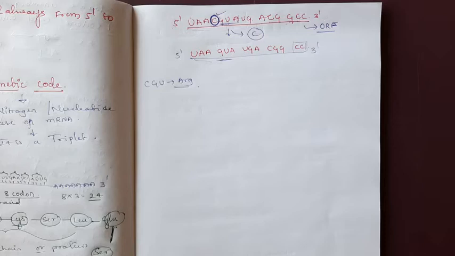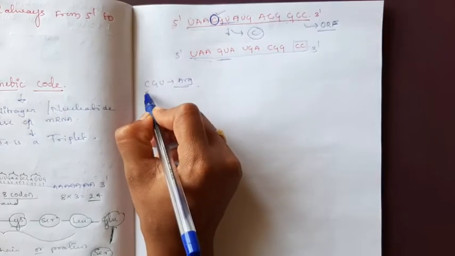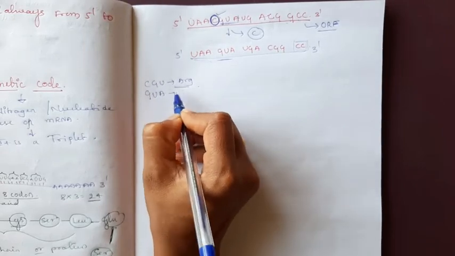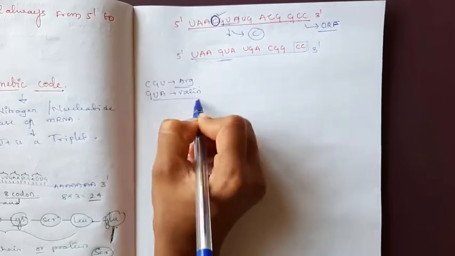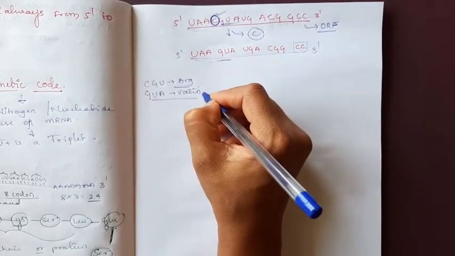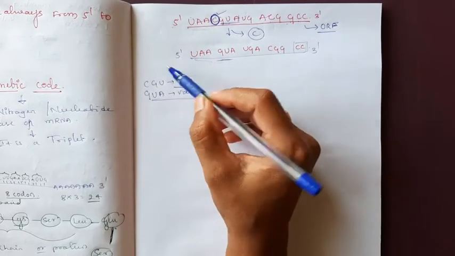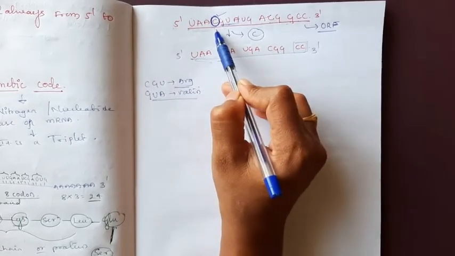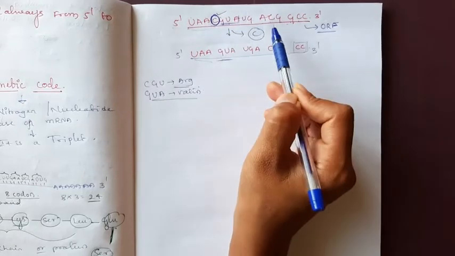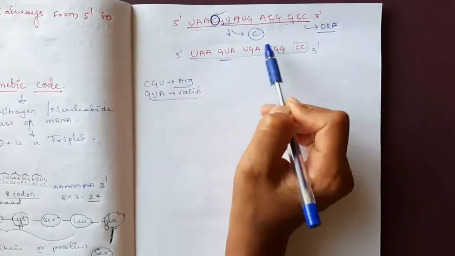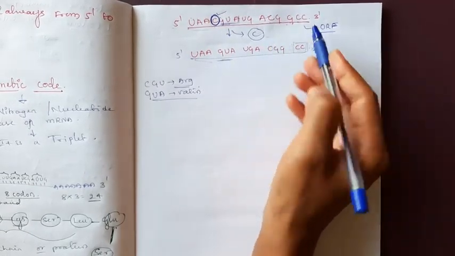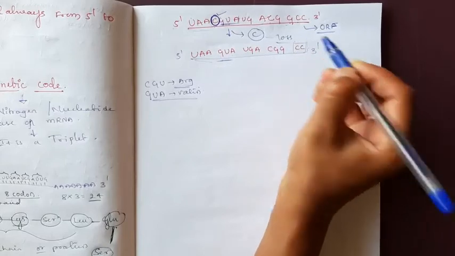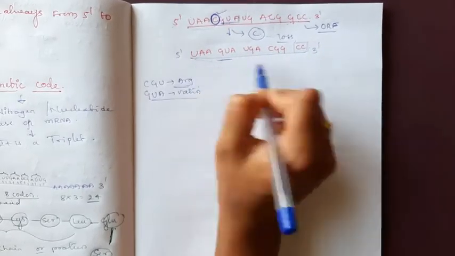GUA codes for valine. Means we can say that in the first frame CGA is the second codon, but in the second frame after alteration or the loss of C, it will change the whole reading frame.